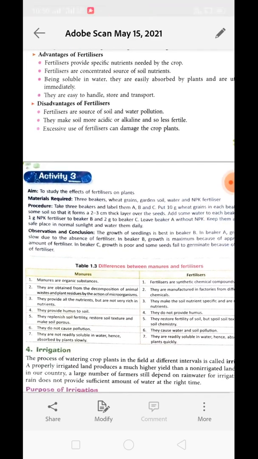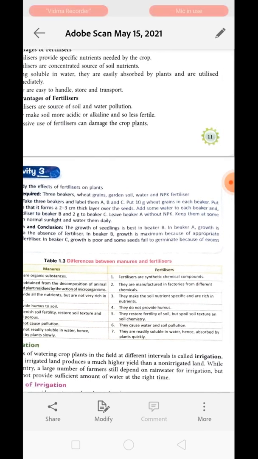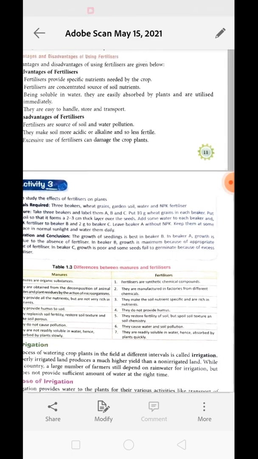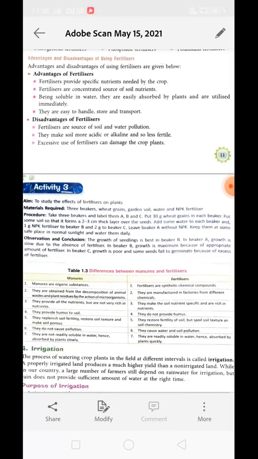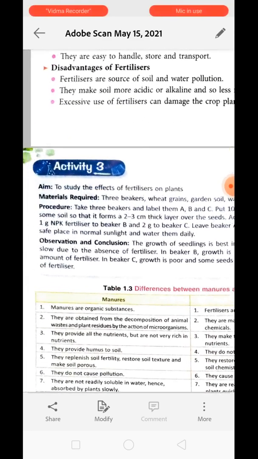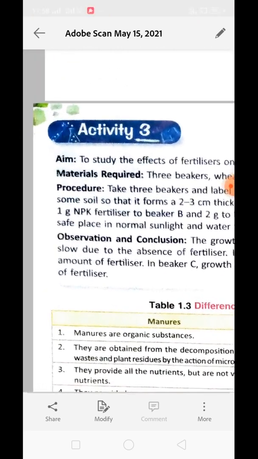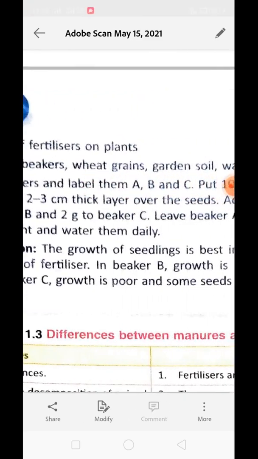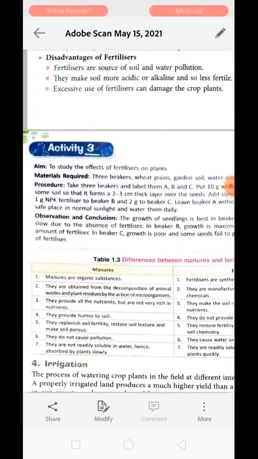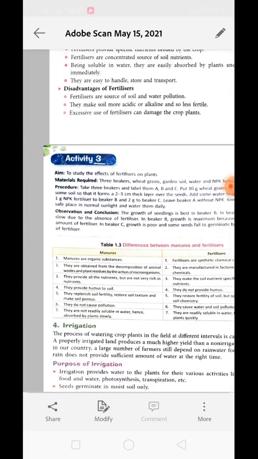To perform this activity, we need 3 beakers, and we are going to name them A, B and C. Okay, and of course we need 10 grams of wheat grain in each beaker. We will put some soil, about 2 to 3 centimeters, and then we will pour some amount of water in it, and we will add fertilizer. In beaker A, we are not putting any fertilizer. Okay, whereas in beaker B, we are going to put 1 gram of NPK, and in beaker C, we are going to put 2 grams of NPK. And then we will leave these beakers undisturbed in sunlight.